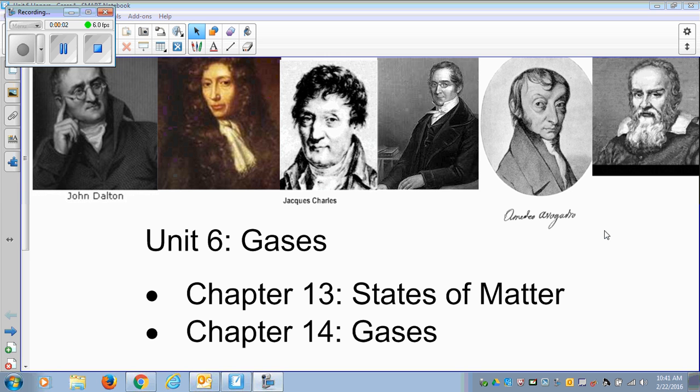Hi everyone. In this unit we'll talk about gases, but before we get into actual gases we will discuss the states of matter, all three states of matter: solid, liquid and gas. So this unit will consist of two chapters, chapter 13 and 14. I'm going to start from chapter 13 today. We'll discuss states of matter.